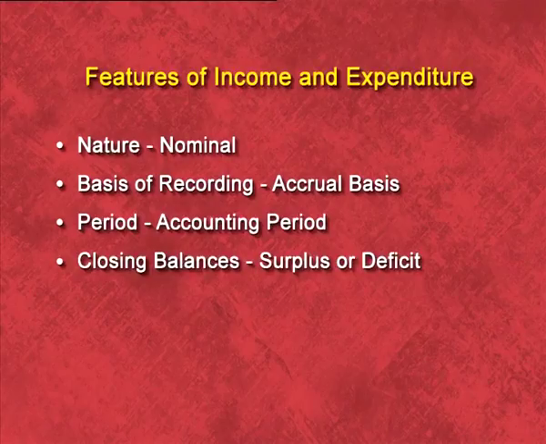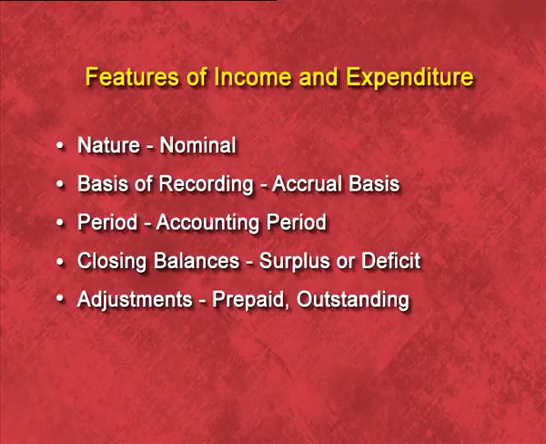Fourth, closing balances. We prepare income and expenditure account to check whether there is a surplus or there is a deficit. Fifth, adjustments. We have to make all types of adjustment like prepaid, outstanding, accrued and advance. So we can say income and expenditure account is very different from receipt and payment account. Let us compare both of these.